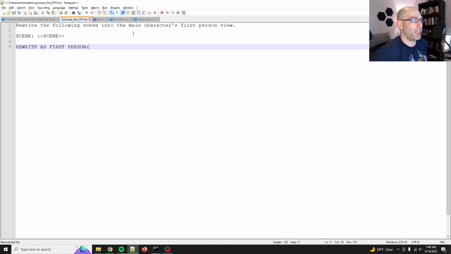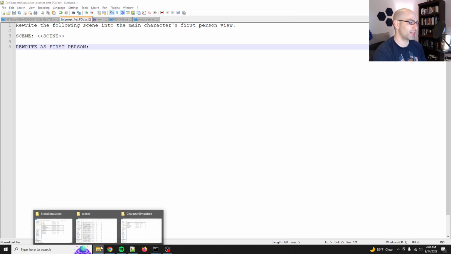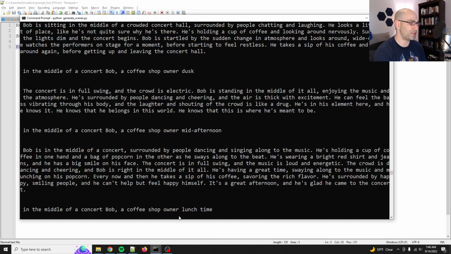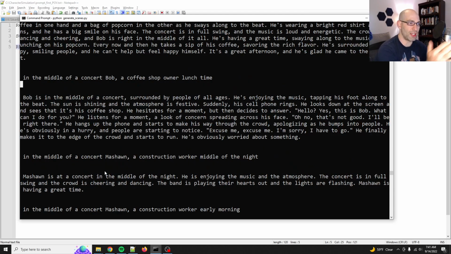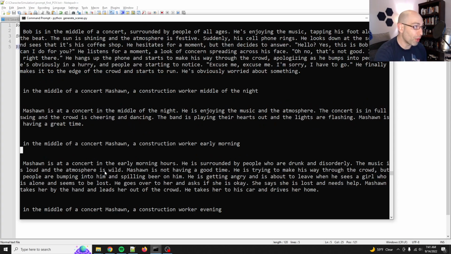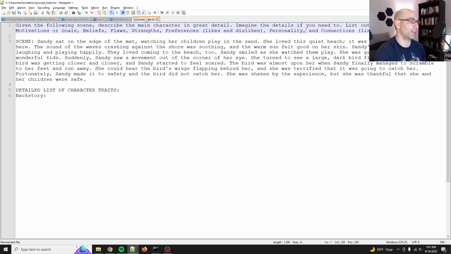Because then what we'll do is you can put in a scene, or you can actually have a stream of consciousness, and that probably what we'll do is translate all of these POVs or all these scenes into first person. And so then we'll have one set of data that is like the scene is happening, but then we'll have another set of data that is like this is the character. But what we'll need is the character's traits, so that way you can just have that as the character's core constitution.